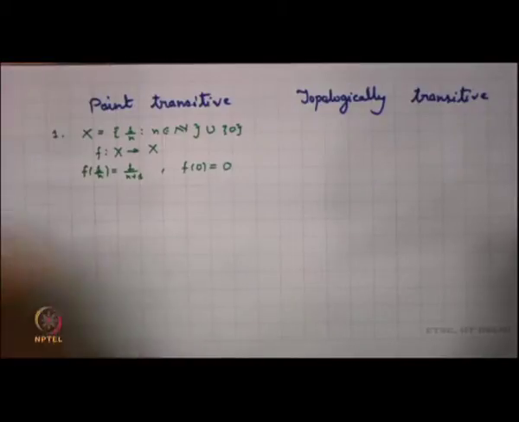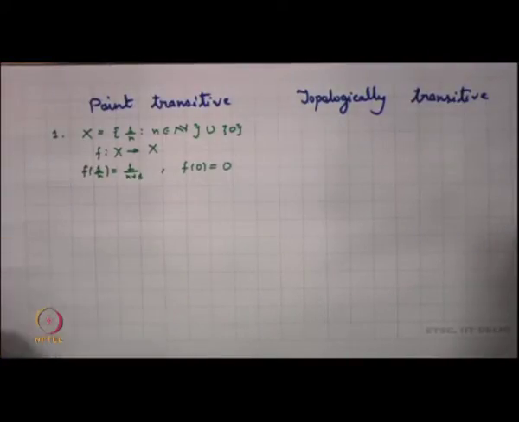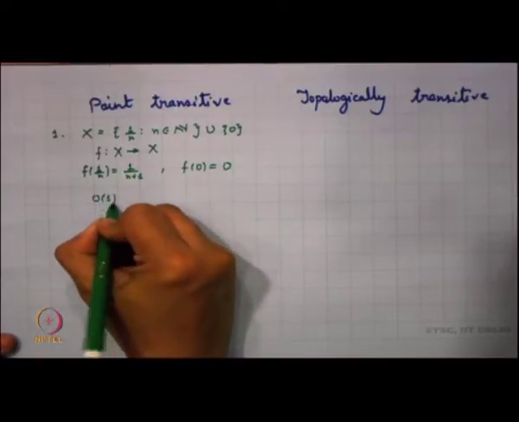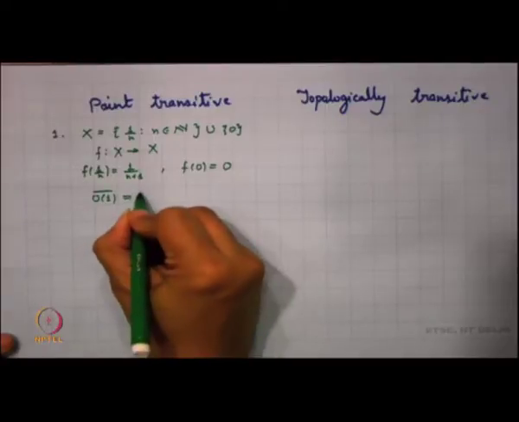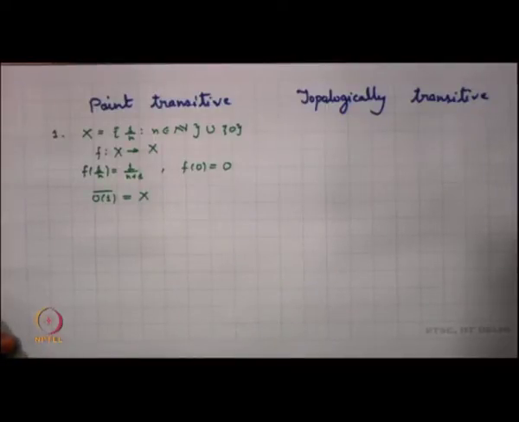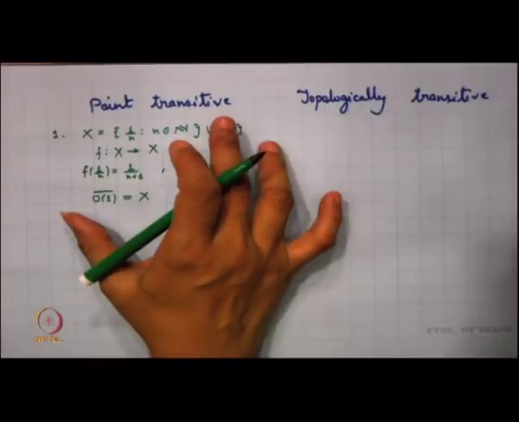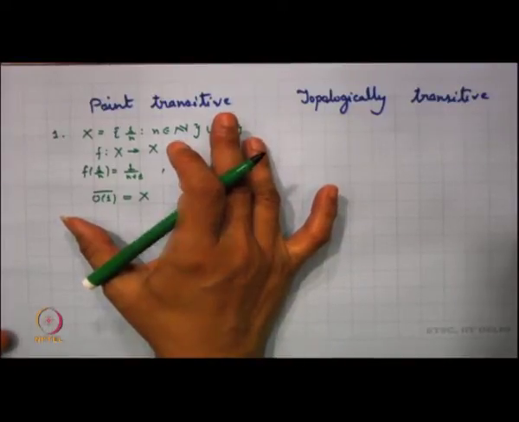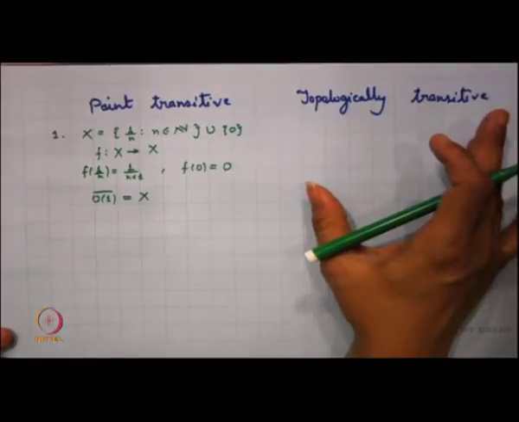Then what we find here is that the orbit of 1, if I take its closure, is whole of X. So that means this particular example is point transitive. Now, is it topologically transitive?